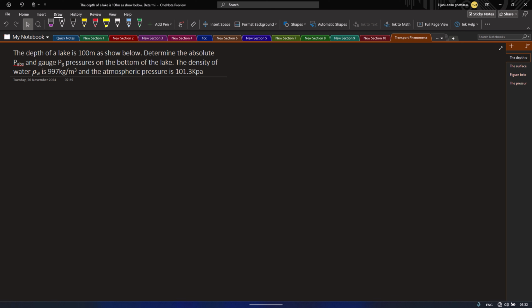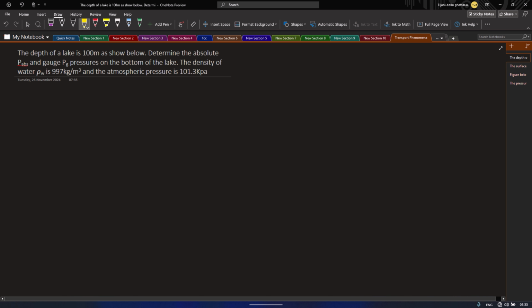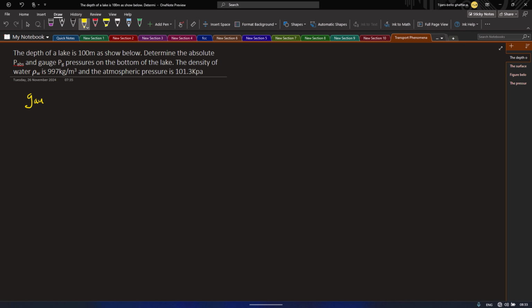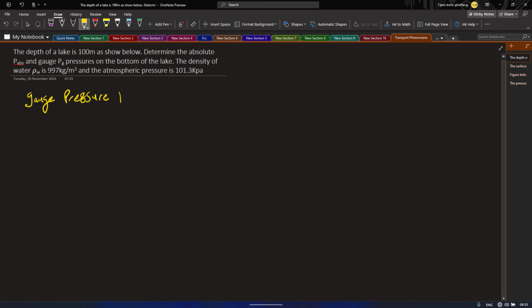So this question says the depth of a lake is 100 meters as shown below. Determine the absolute pressure and gauge pressure on the bottom of the lake. The density of water is 997 kilogram per meter cube and atmospheric pressure is 101.3 kilopascal, which is constant. Right? So the first thing we want to do is look for the gauge pressure, denoted as PG. P is pressure.